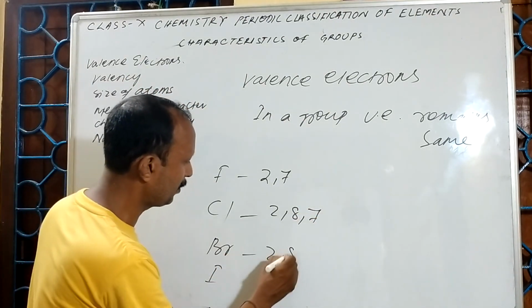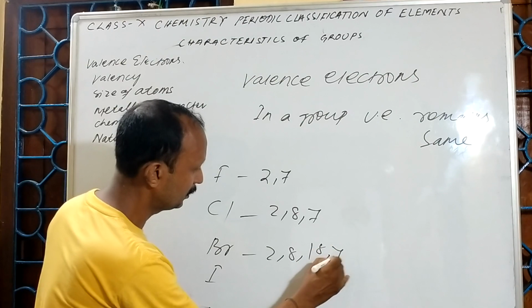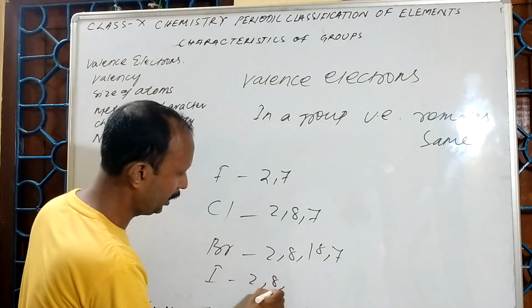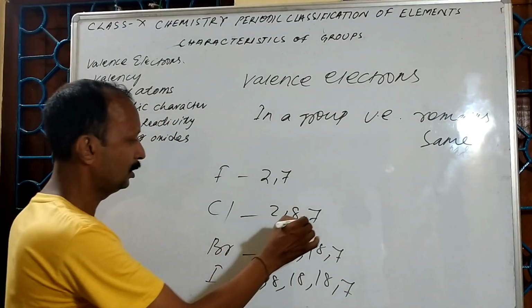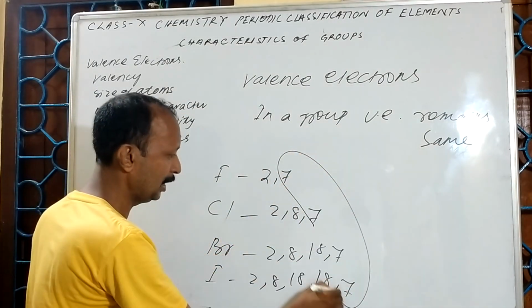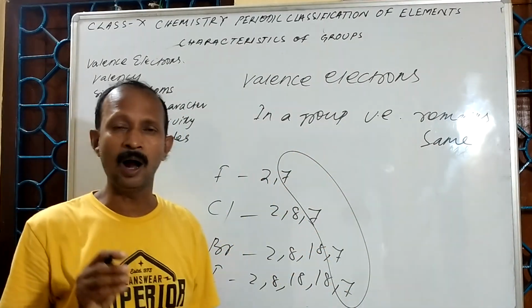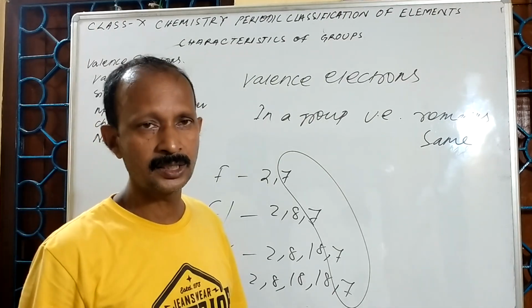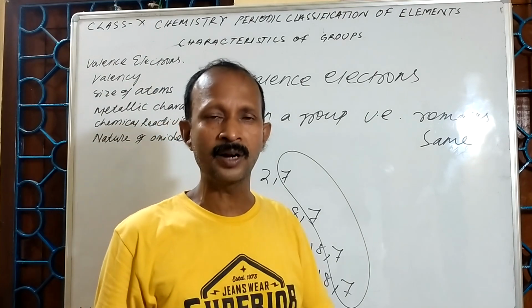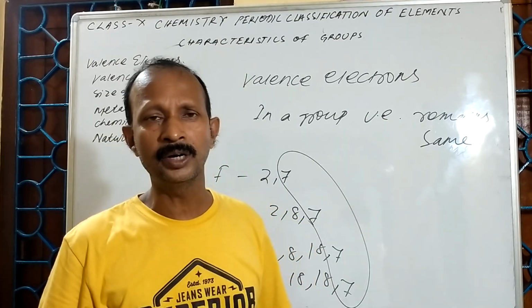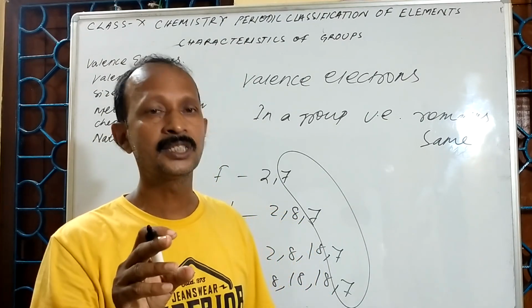This is 2, 8, 18, 7. And 2, 8, 18, 18, 7. See that all contain 7 electrons in their outermost orbit. That means those elements are present in the 17th group or halogen family. All contain valence electrons 7.